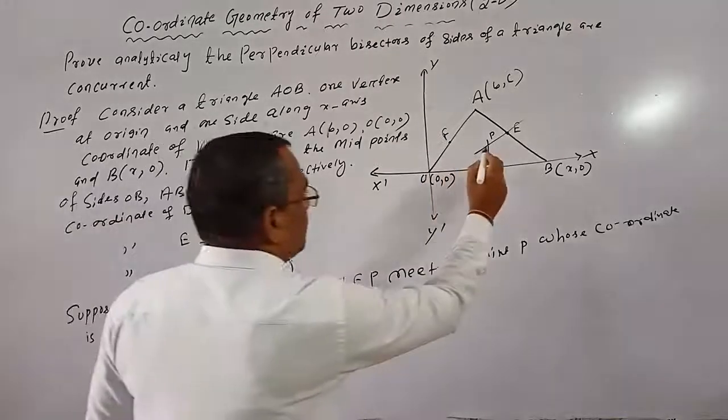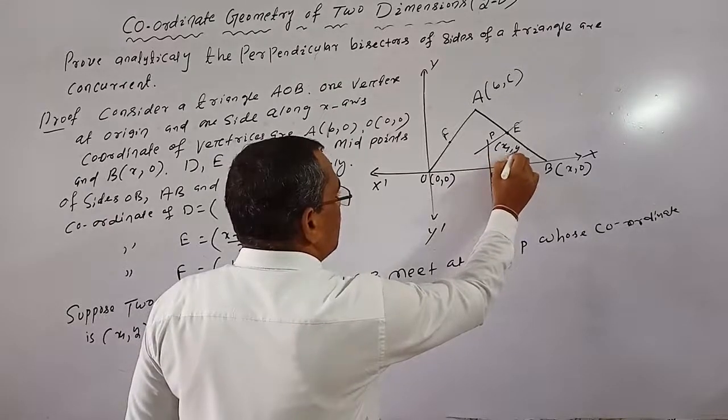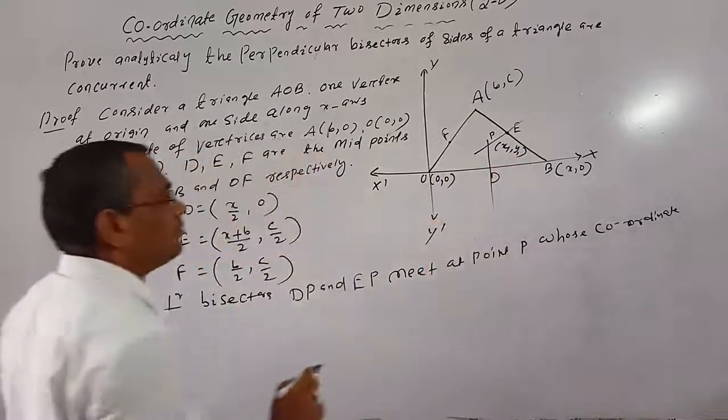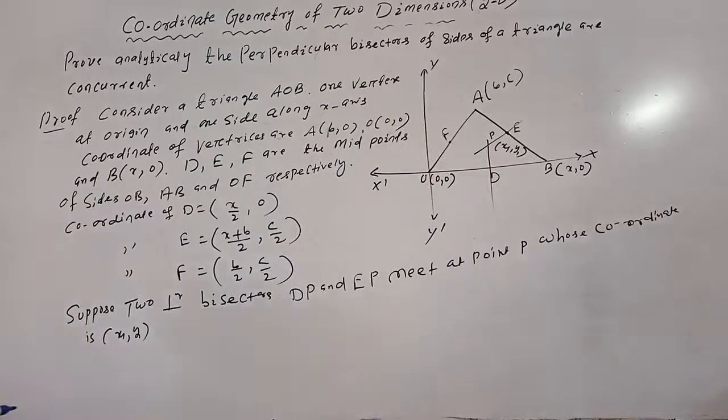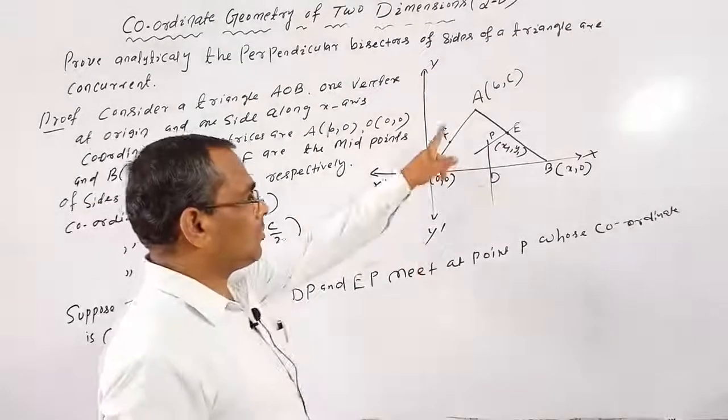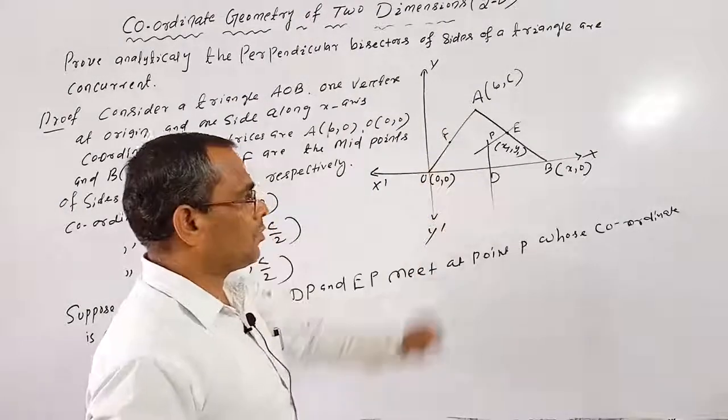So the coordinate of P equal to x1 comma y1. Okay. Now actually we prove that these three perpendicular bisectors meet at one point.